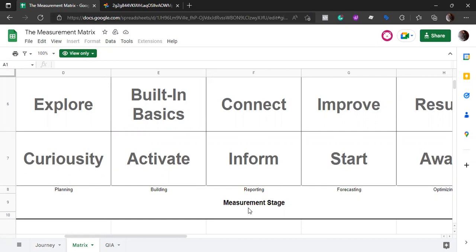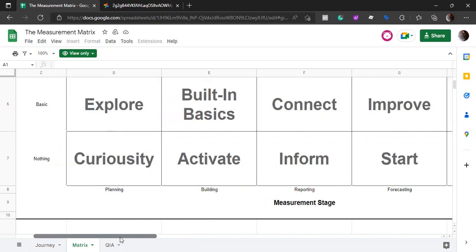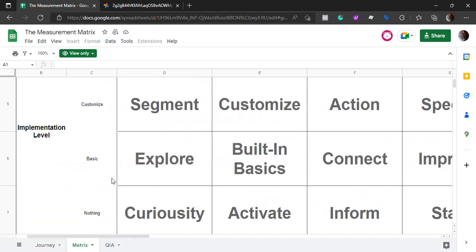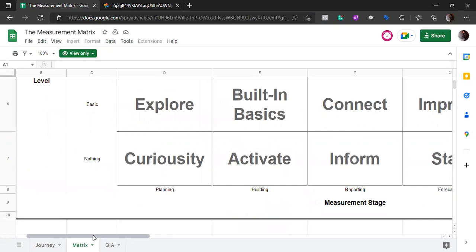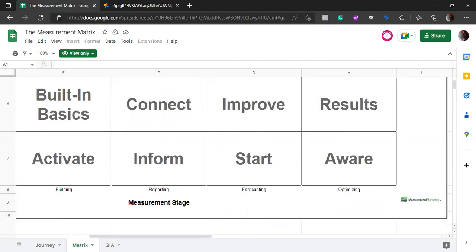So we are going to discuss optimizing against five levels: nothing, basic, customize, and transform. So at the start of optimizing is where we become aware, where we simply understand that okay, there is a better way out there to do something, right?